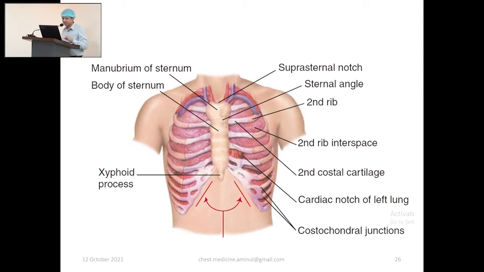You must count the second space, third space. Imagine you have located the apex here. So first locate the sternal angle, from the upper border of the sternum to the first palpable point, the sternal angle. Just below the sternal angle, second space, third space, fourth space, fifth space.